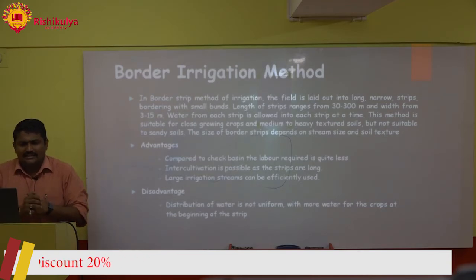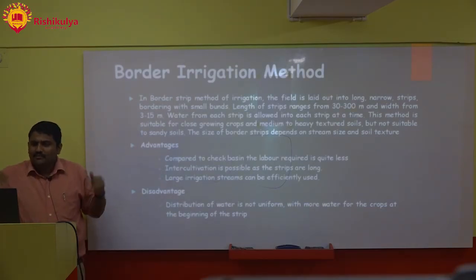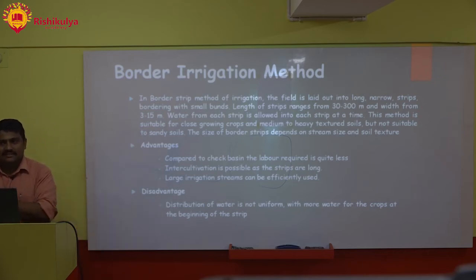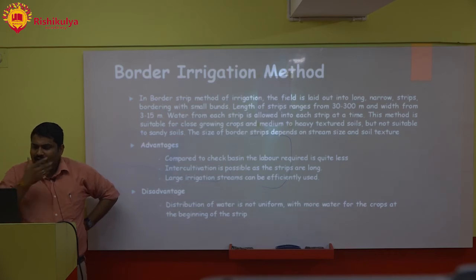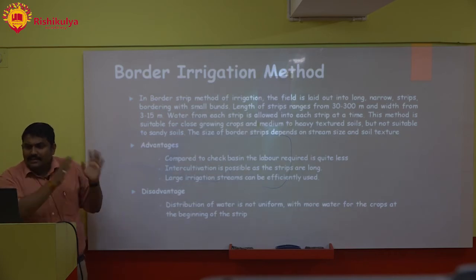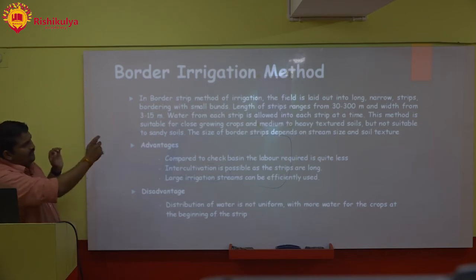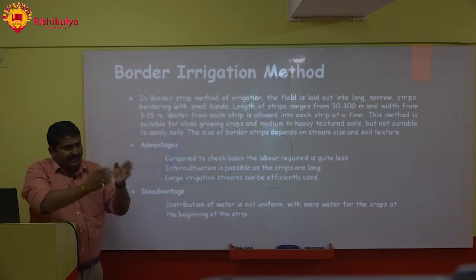Next, border irrigation method. In the border strip method of irrigation, the field is laid out into long narrow strips. I am talking about the surface irrigation methods, and one of them is the border irrigation method. The length of a strip ranges from 30 to 300 meters and the width from 3 to 15 meters. Water is allowed into each strip at a time.